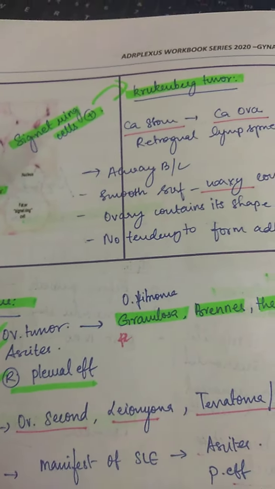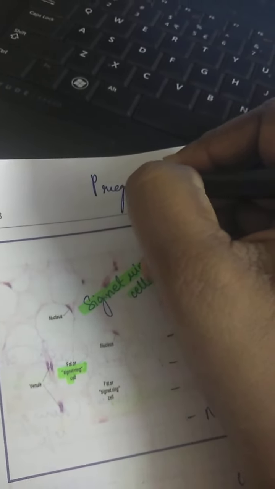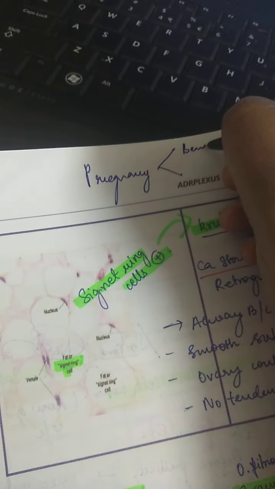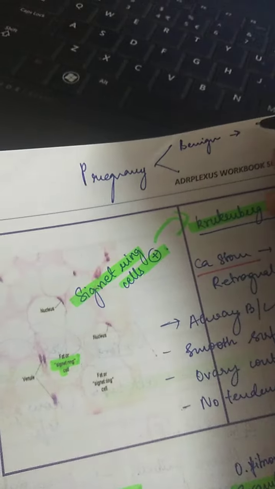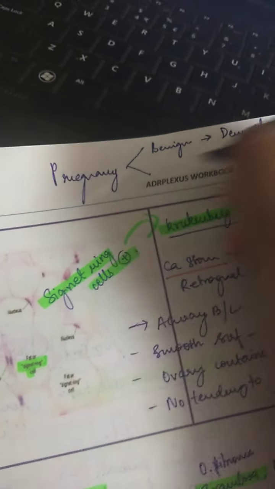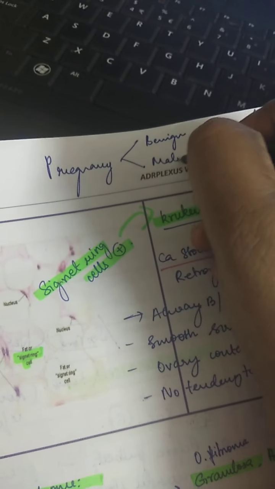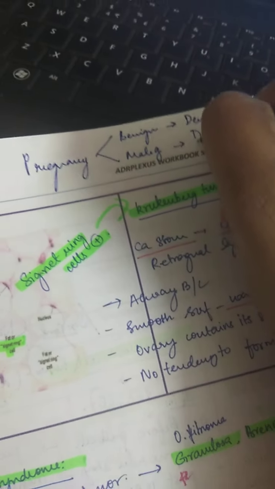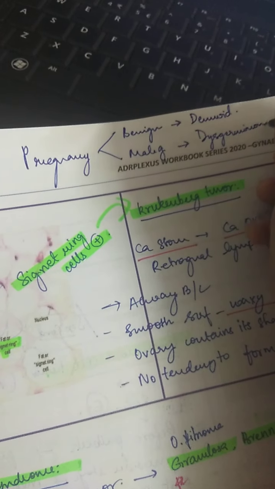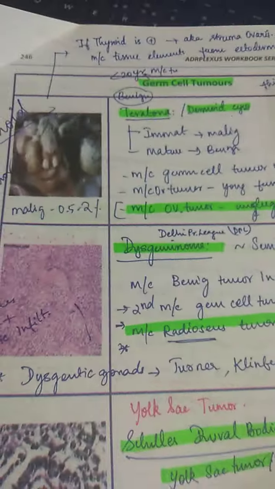Alright, so another thing I wanted to tell you is that in case of pregnancy, the most common benign tumor is our dermoid or the teratoma. The most common malignant tumor is dysgerminoma. You people keep wondering what is dysgerminoma.